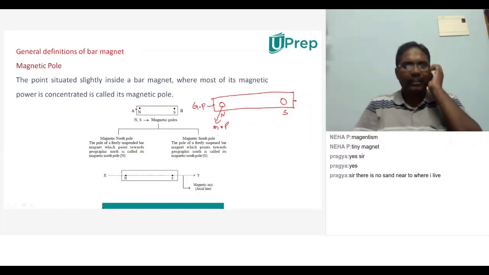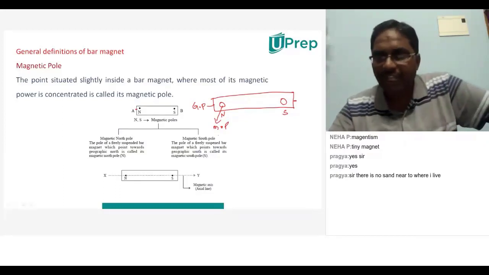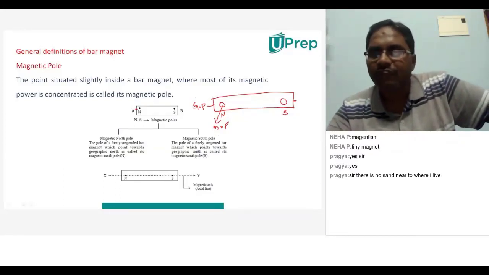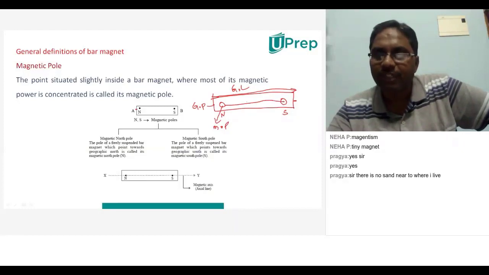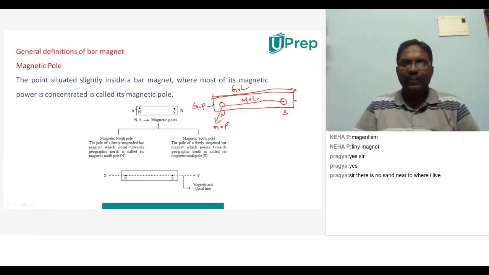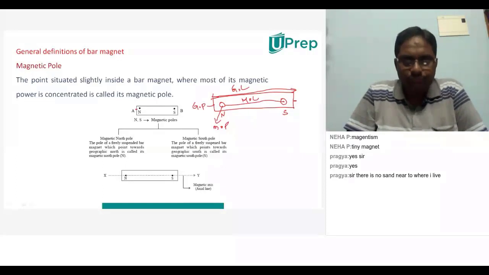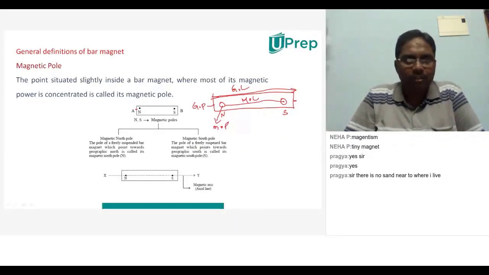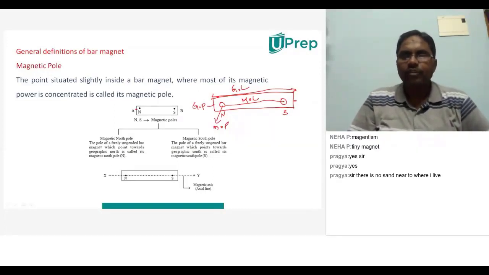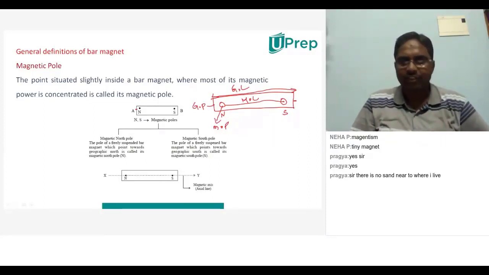Now, from here to here, whatever the length is, will be called the geometrical length. And from here to here, whatever the distance is, will be called the magnetic length. Now tell me, which length will be more? Geometrical length will be more. Very good. Magnetic length will be shorter than geometrical length.